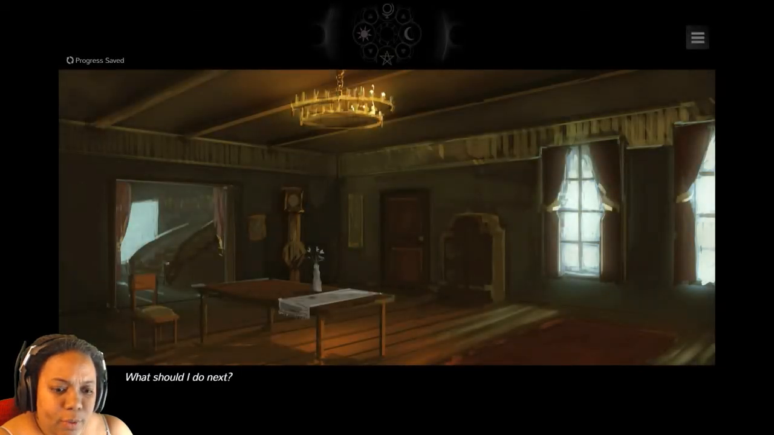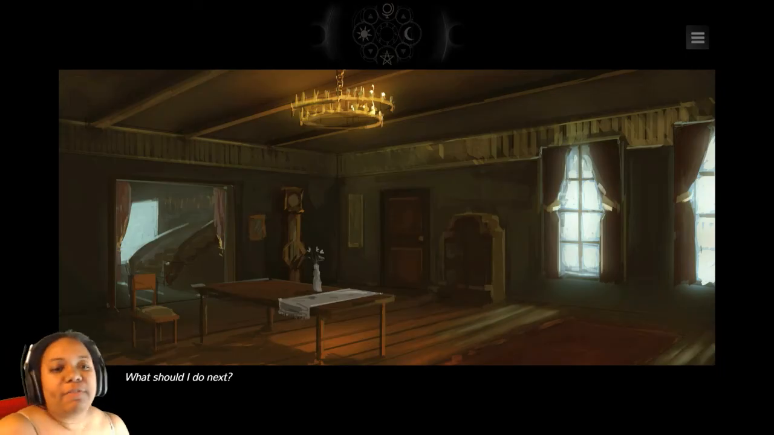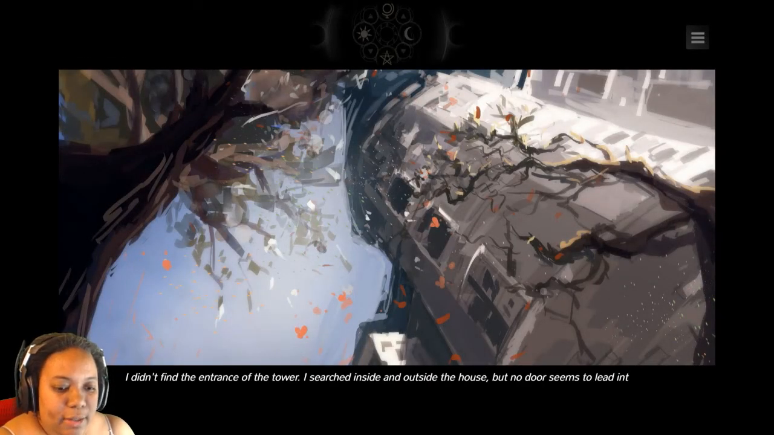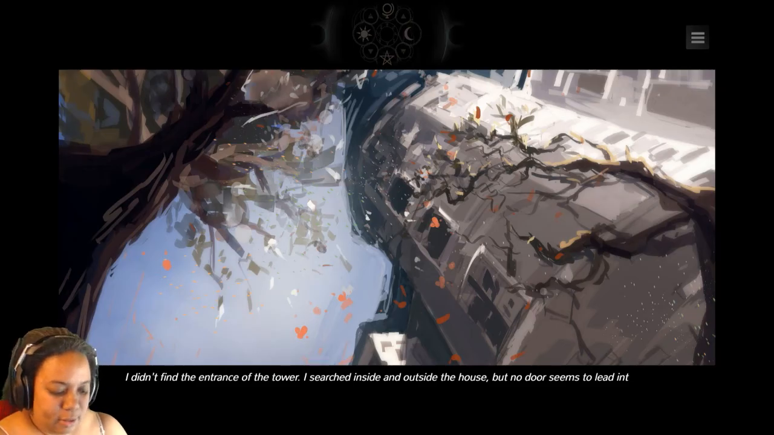Interesting. What should I do next? I'll check the tower. I'm having fun. I didn't find the entrance of the tower. I searched inside and outside the house, but no door seemed to lead into it.